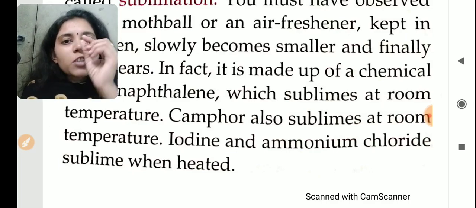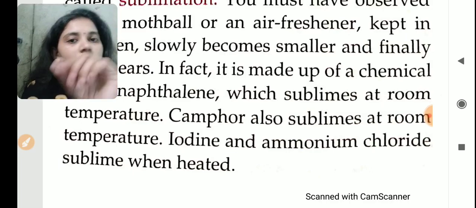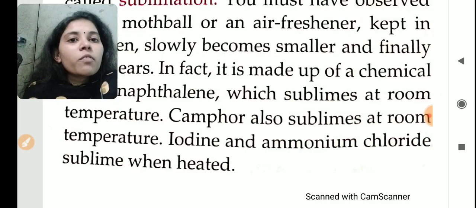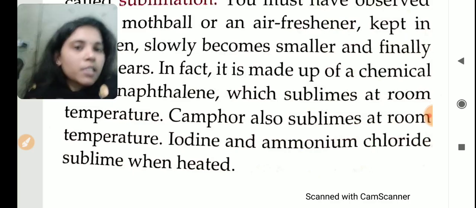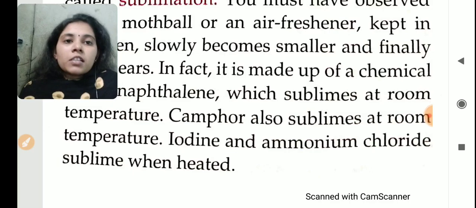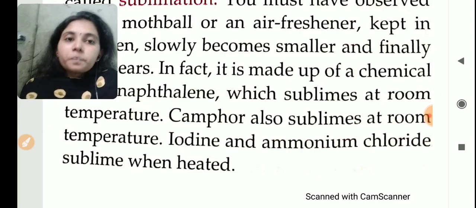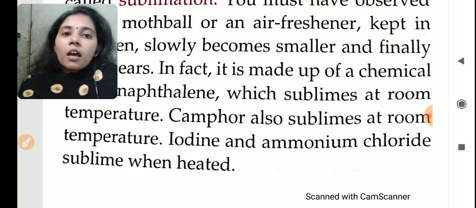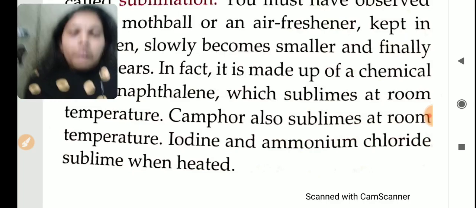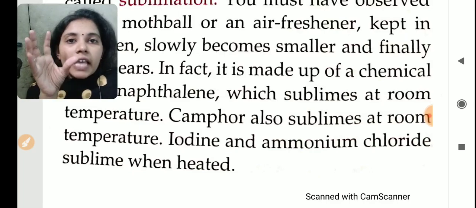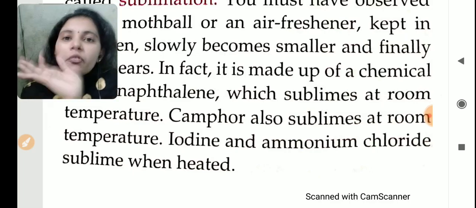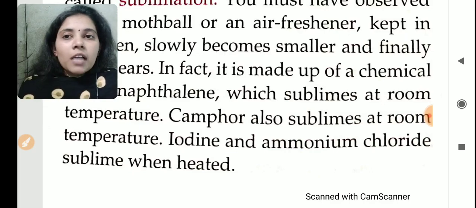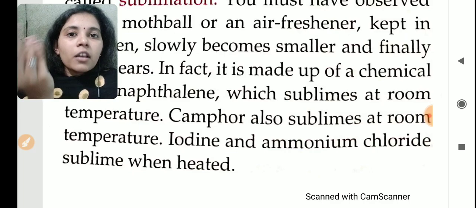Iodine is a small mustard-seed type of thing. When we are heating iodine, it will not melt, but it will change to a very beautiful violet color gas. In chemistry practical, from 9th standard onwards, we will see burning of iodine, and violet color gas will be produced. That we will study in our lab. Okay. So what is sublimation? Sublimation means changing a solid directly to vapor without converting to liquid form. That is called sublimation. Examples: camphor, naphthalene, room freshener, etc.